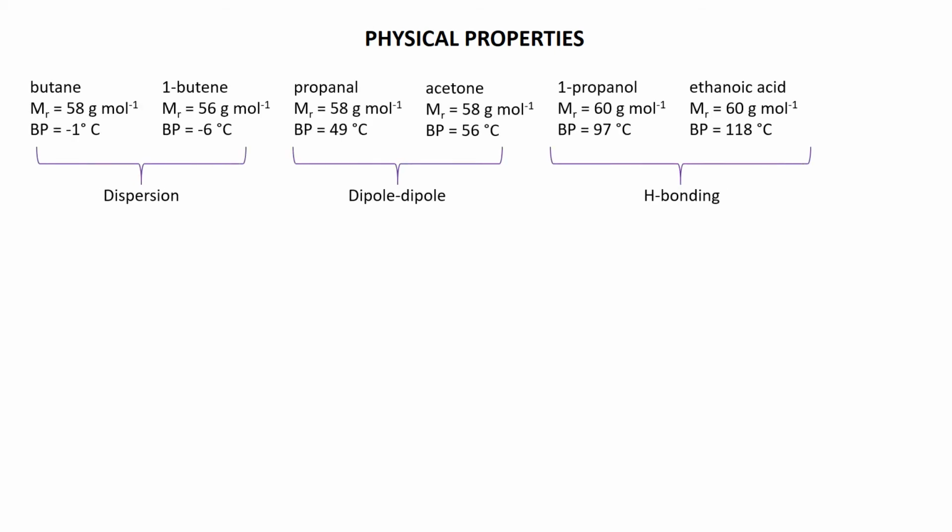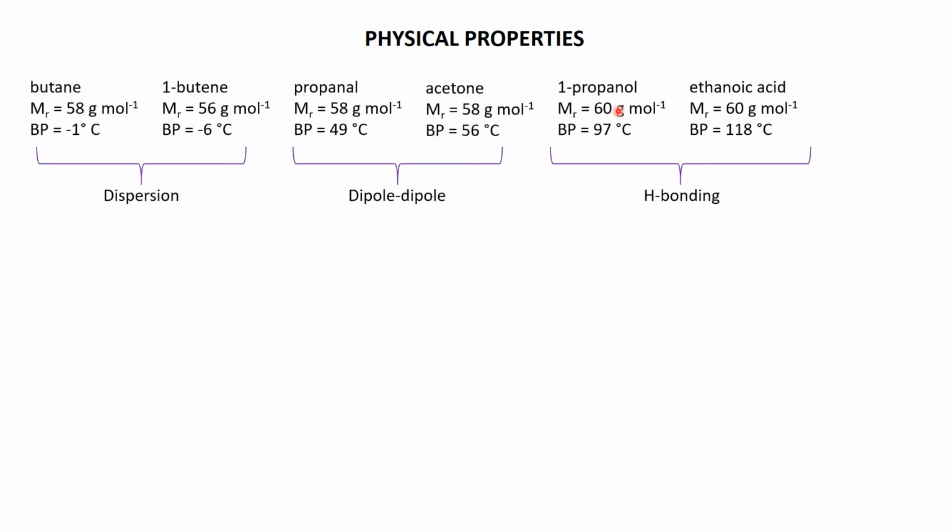Now onto our physical properties discussion that should be familiar to you. That's our usual nice little list. We have 6 compounds that we've encountered that all have very similar molar masses, very, very different boiling points because butane and 1-butene, of course, are non-polar molecules, just dispersion. Propanal and acetone, the aldehyde and the ketone, have dipole-dipole, so therefore they have stronger forces holding those molecules together in the liquid than butane and 1-butene do, so their boiling points are higher.